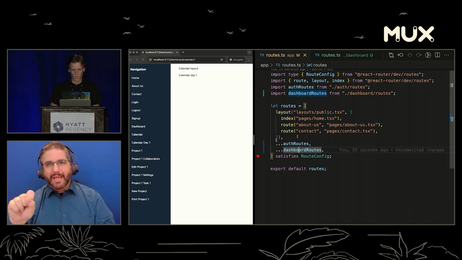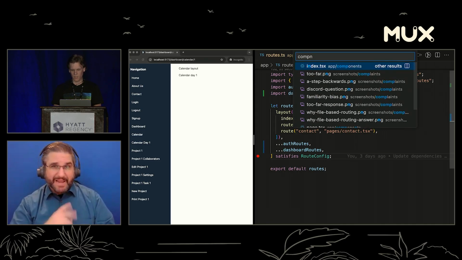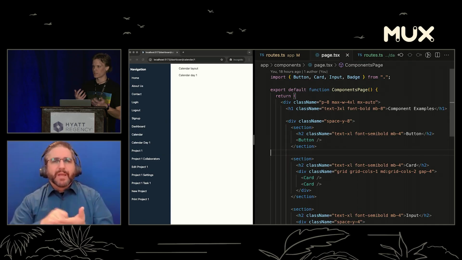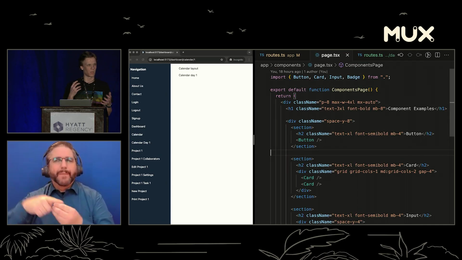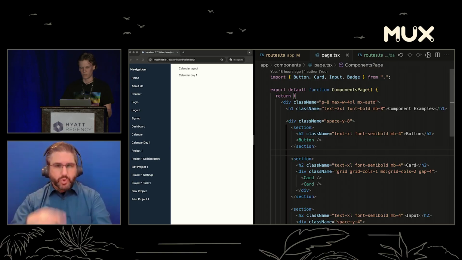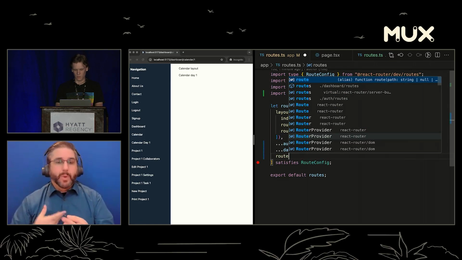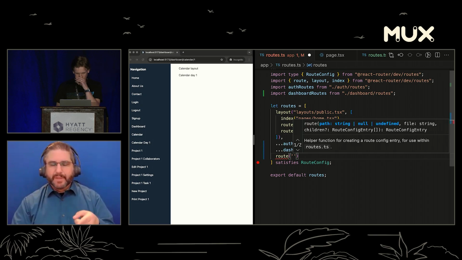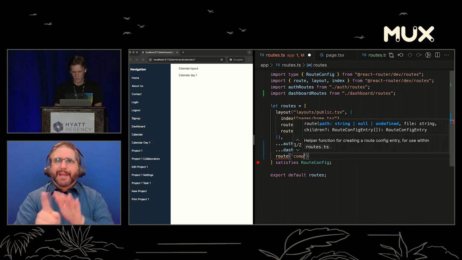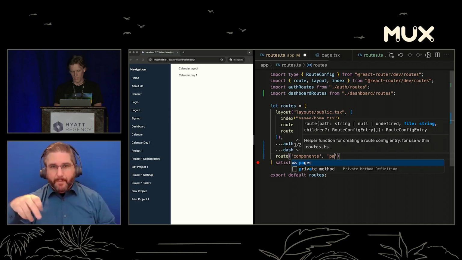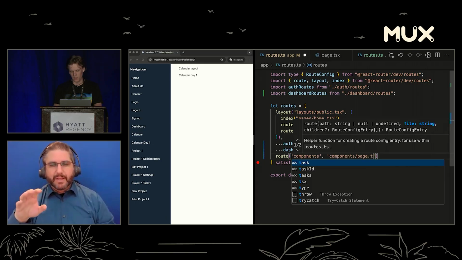What else can we do? So I have this components page, and you can think of it as like Storybook or whatever. These are a bunch of components I want to be able to show so people can see what components we have to work with. So inside of routes, I'm going to add this route. I'm going to say route. How many times can I say route in this talk? I'm going to say route components, and then we'll say I think it's components/page.tsx.